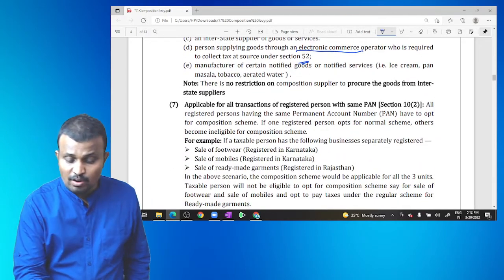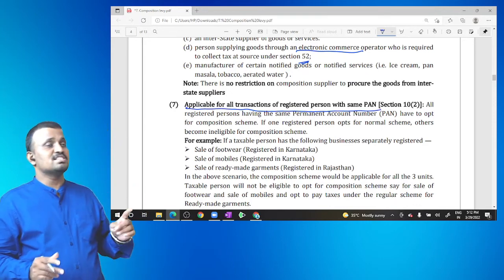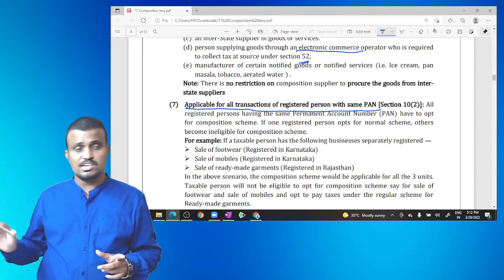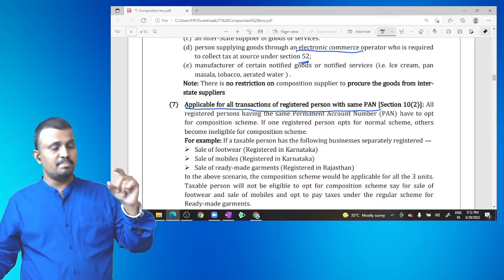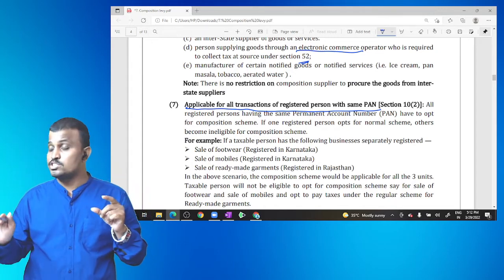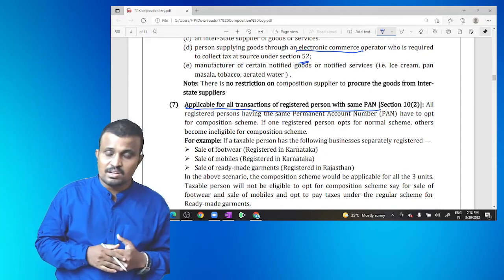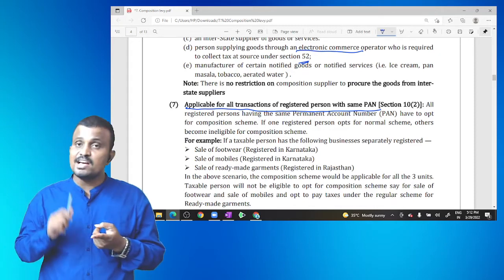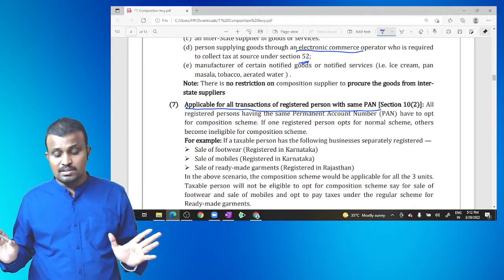So it is applicable for all registrations under the same PAN. For example, if the party has one registration in AP, another registration in Tamil Nadu, another registration in Karnataka, and the party wants to apply the regular scheme for AP, then automatically he is not eligible for opting composition scheme for the other premises registered under the same PAN. If the party wants to apply the composition scheme, then he has to apply for all the premises registered under the same PAN.